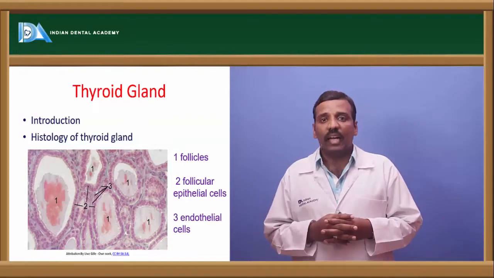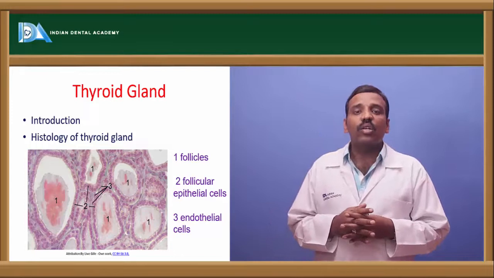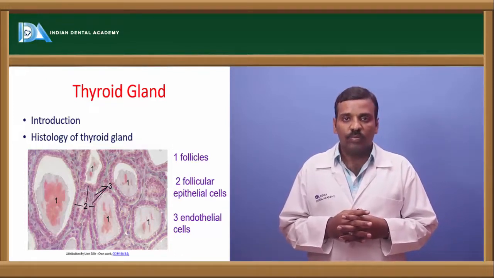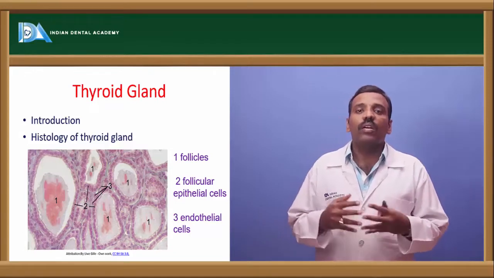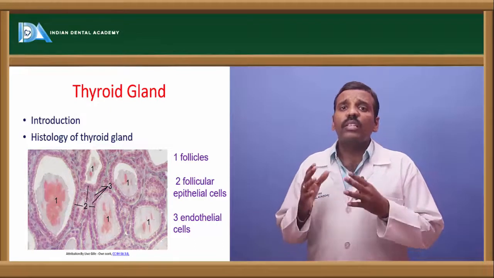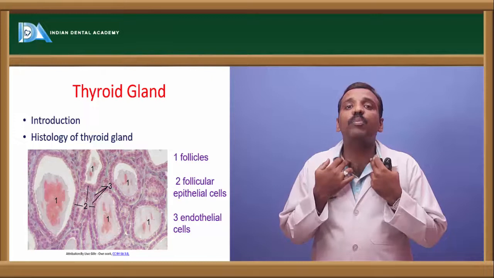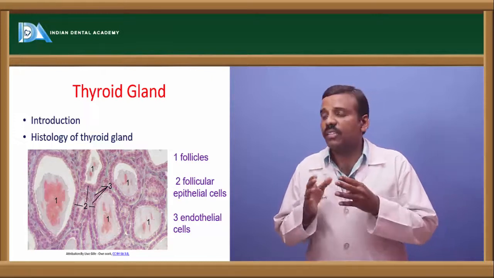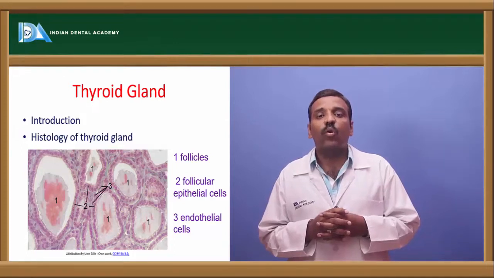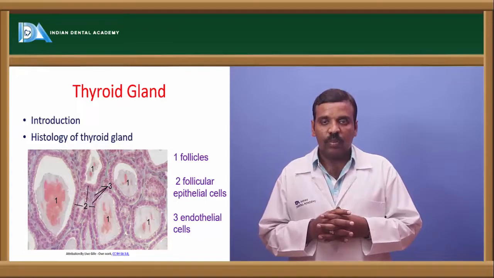Okay, and next one is the thyroid gland. Another gland is the thyroid gland. This thyroid gland is mainly for the secretion of 3 types of hormones, T3, T4 and calcitonin. T3 and T4 are for the metabolic actions. This thyroid gland is situated in the neck. It is called the butterfly gland, in the sense that the gland is like a butterfly. 4 lobes are present on this. Okay, right.